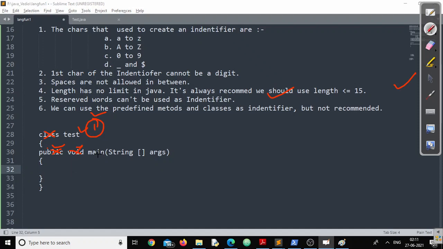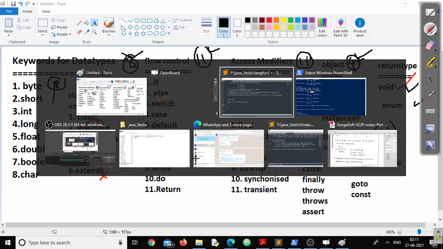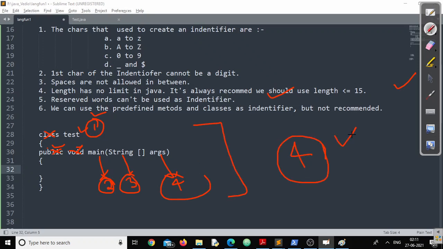Now the next question is main. Whether main is in the reserved word category, you cannot find any main here. Whether string is there, no, you cannot find any string here. So in the list, we have identified two more. ARGS is obviously an identifier. So how many identifiers have we found? 1, this is 2, this is 3, this is 4. So how many identifiers are there? Exactly 4. This is the correct answer.